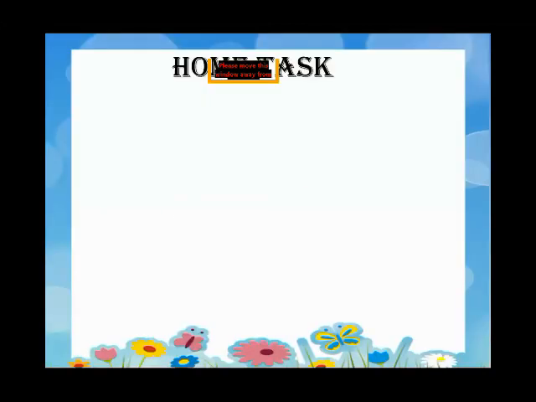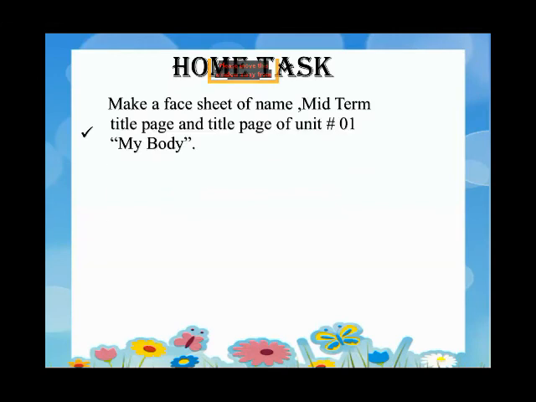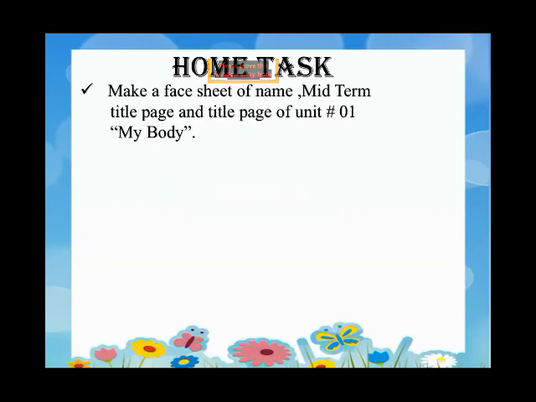Okay, student, hope you understand the parts of body and their names. It's your home task. Make a face sheet of name, midterm, title page, and title page of unit number 1, My Body. Student, take a screenshot of this home task.